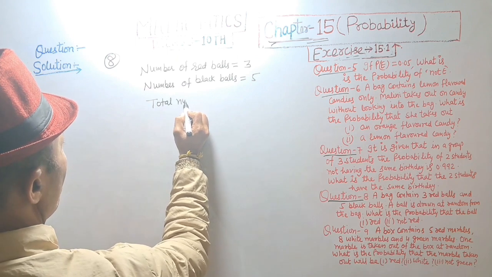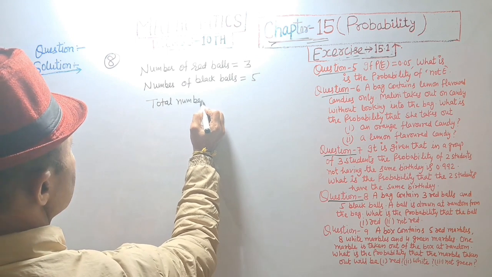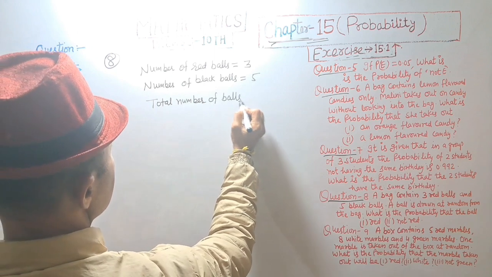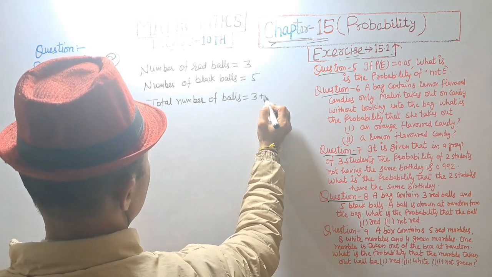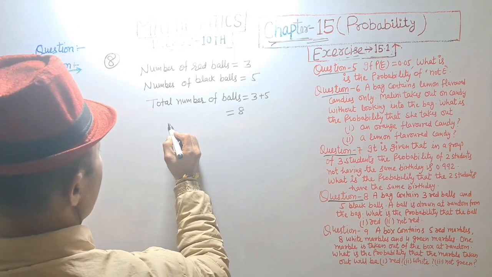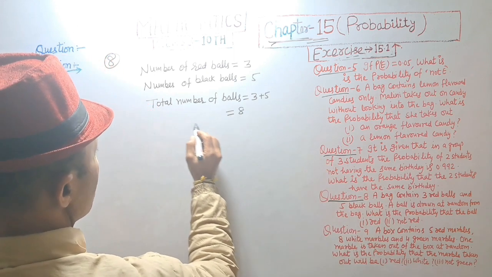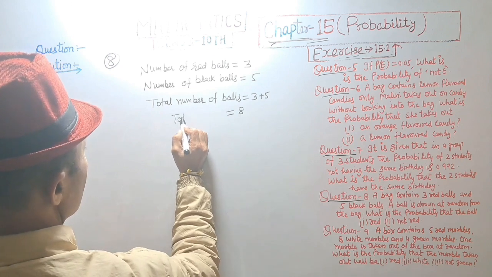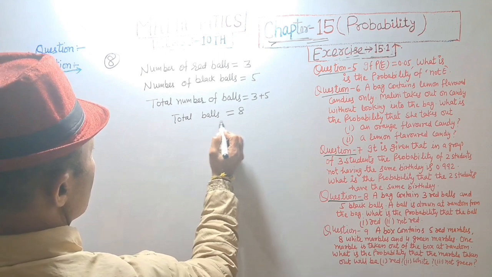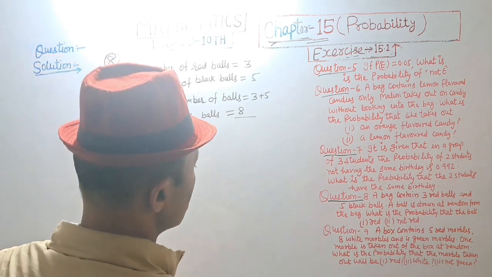Total number of balls is equal to 3 plus 5. Total balls is equal to 8.